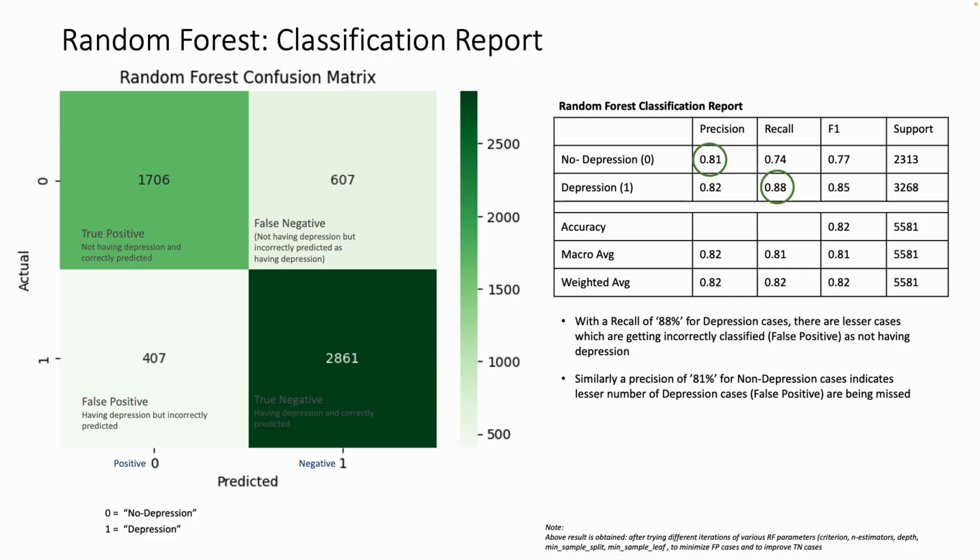So this means an 88% recall score means that of all the depression cases, 88% were correctly identified as depression cases. And similarly, if you look at the precision, which is 81%, that talks about, of all the positives, how many the model correctly identified. So the model has correctly identified 81% of cases. Precision and recall are the two parameters which are not different in our case, and in a way are strong for supporting the model.